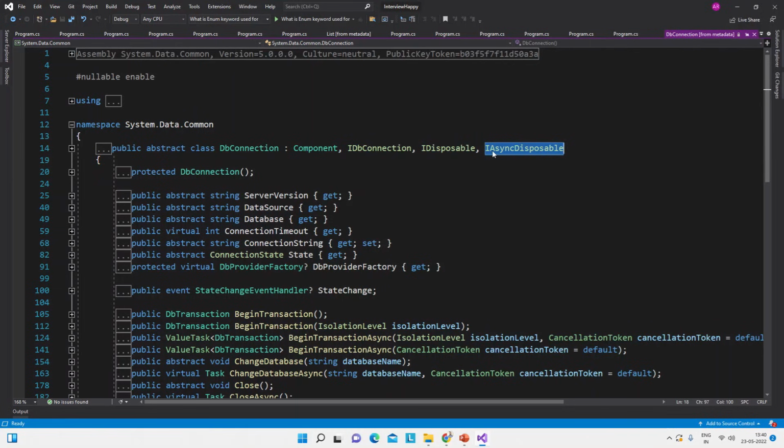So that is the important thing about the using statement. It will not work with any class. It will work with only those classes which implement the IDisposable interface.